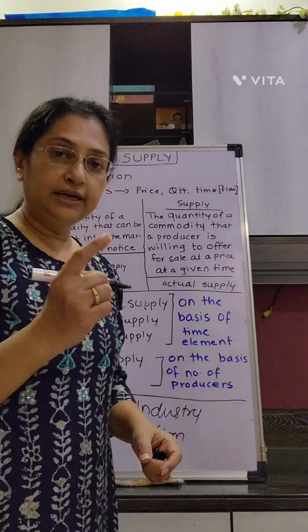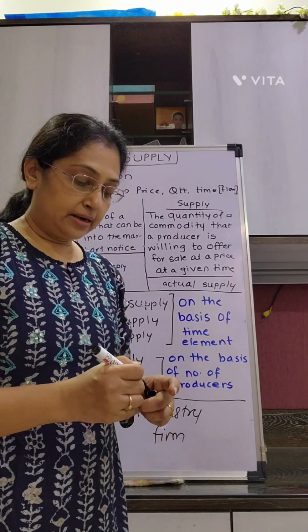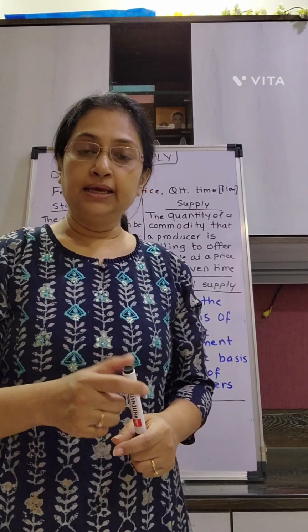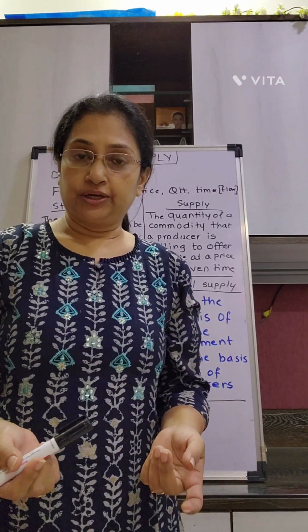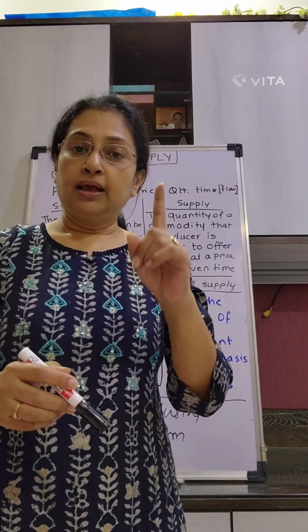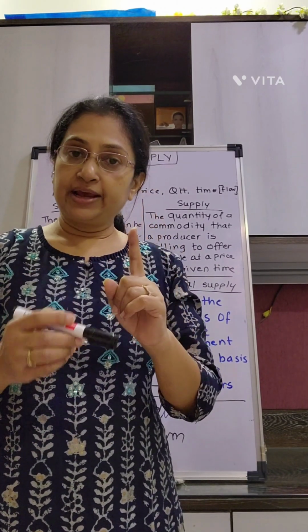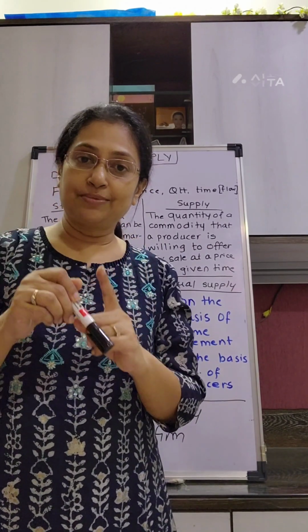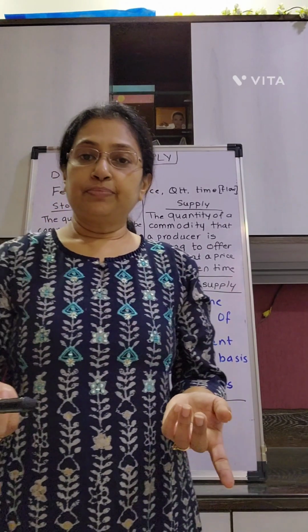A firm is a single individual producer, and all the producers manufacturing the same type of commodity together will make up an industry. So one industry for one product, and such an industry will comprise all the firms or all the producers who manufacture the same commodity. Take the example of shoes.